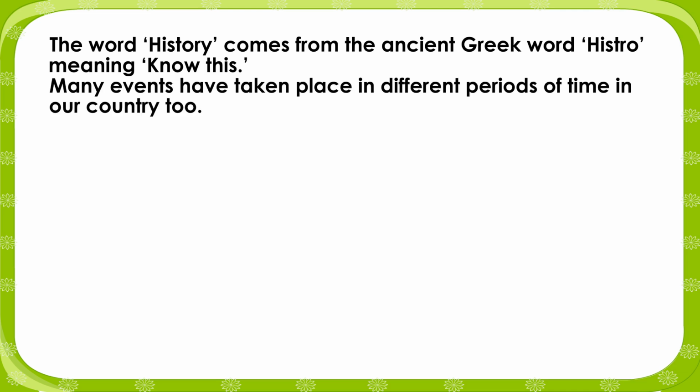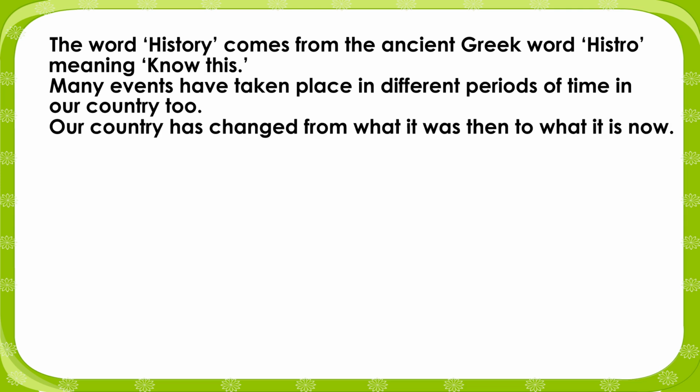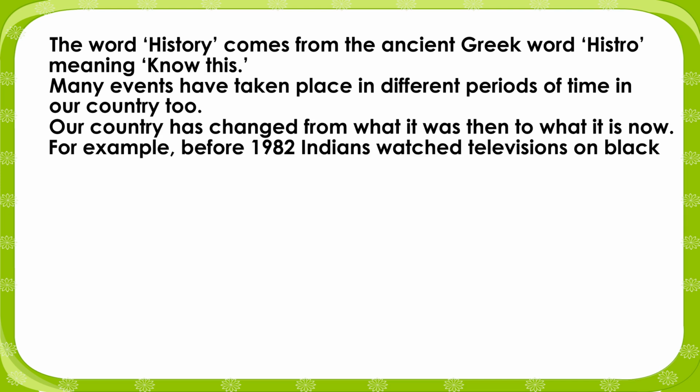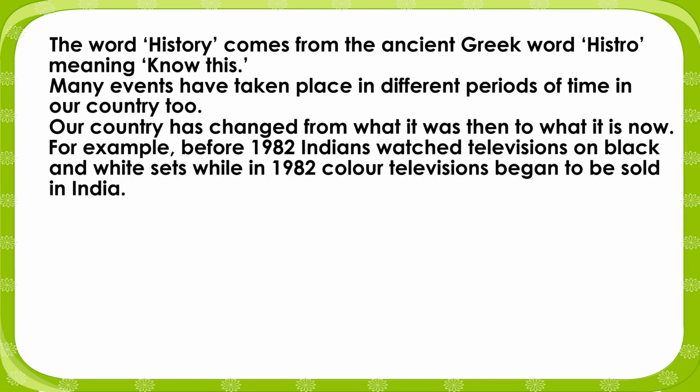Many events have taken place in different periods of time in our country too. Our country has changed from what it was then to what it is now. For example, before 1982 Indians watched television on black and white sets, while in 1982 color televisions began to be sold in India.